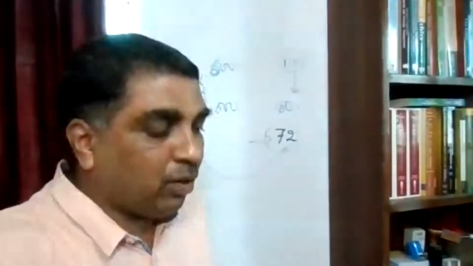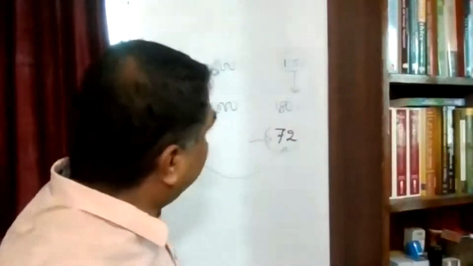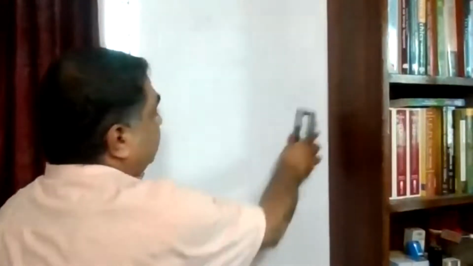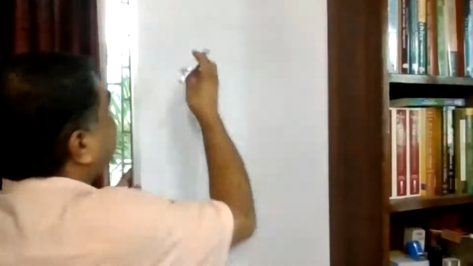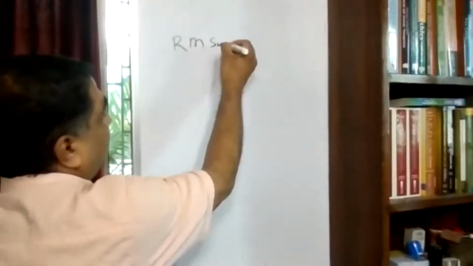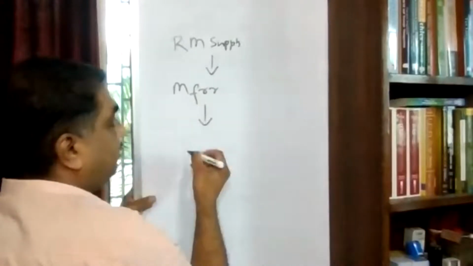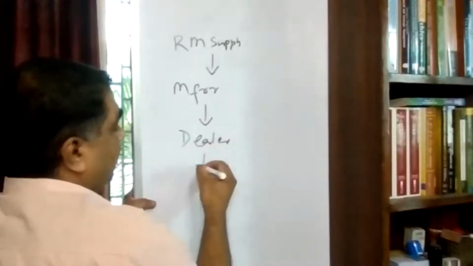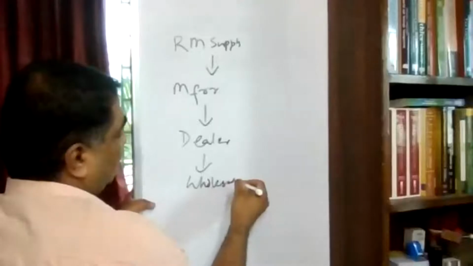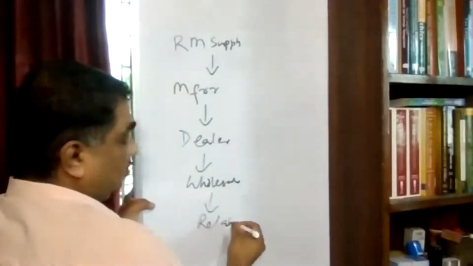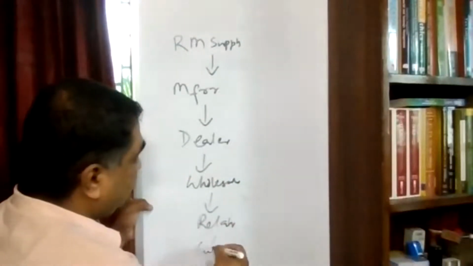But why we are learning it now in a more detailed way is that we have to understand, when we are studying business, how the product moves from one person to another. For example, a raw material supplier, it goes to the manufacturer. It may go to a dealer. It may go to a wholesaler. It may go to a retailer. Finally, it may go to a customer.